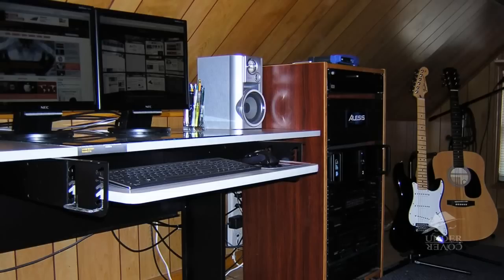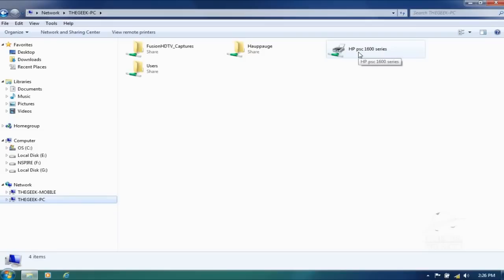So all I've got to do is double click, or you can right click, select it, and choose Connect.